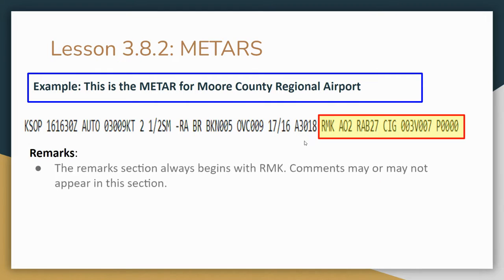The next is the remarks section. I have heard one student tell me that they had a question on remarks. Normally, I don't hear about a lot of remarks questions. Just know that the remarks section always begins with RMK, and comments may or may not appear in this section. This is for manned aircraft to be aware of conditions that might be happening at the airport.